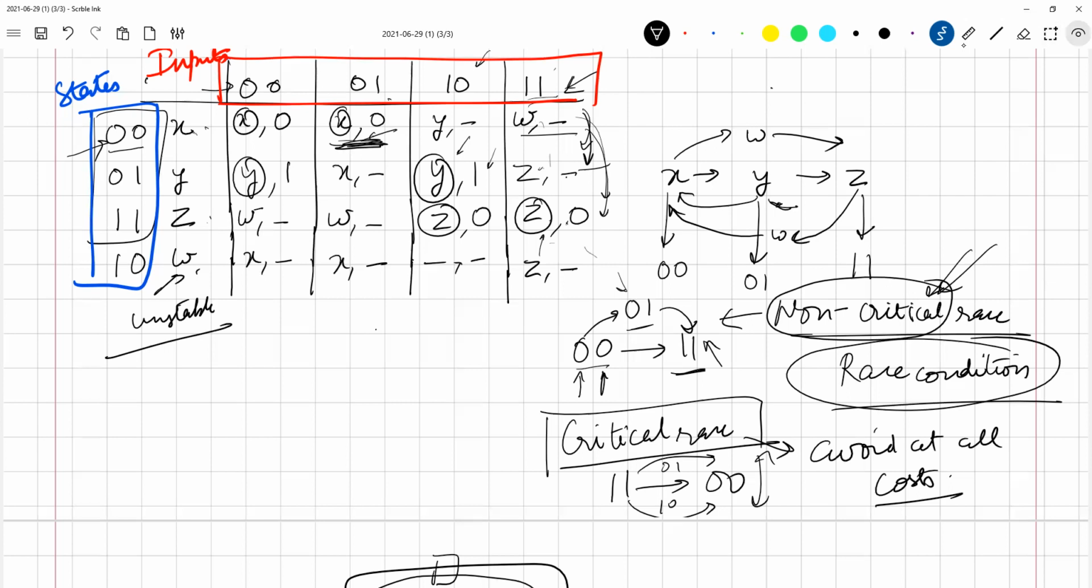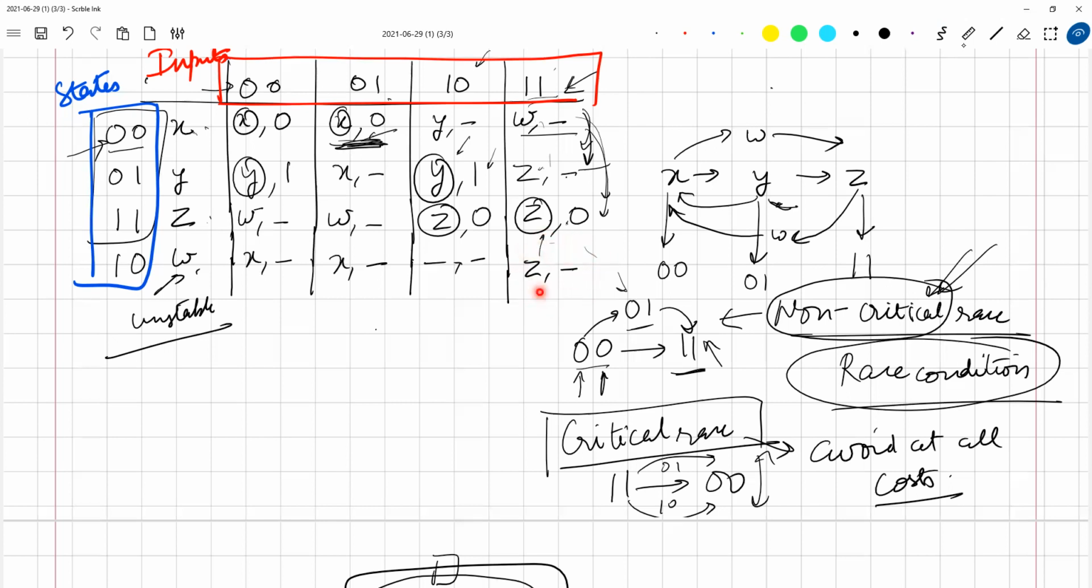Yes sir, this one. Yes, it does not matter actually. See, please understand that it's an unstable state, so it is going to stay there for a fraction of a nanosecond. It will not stay over here for a long amount of time. So it does not matter what the output is going to be for this particular time.